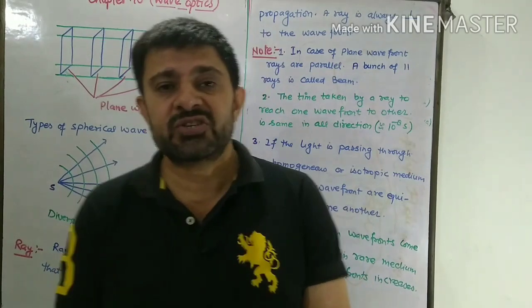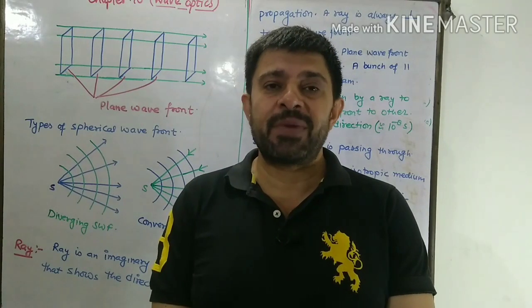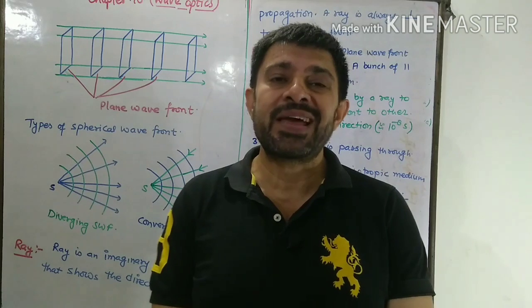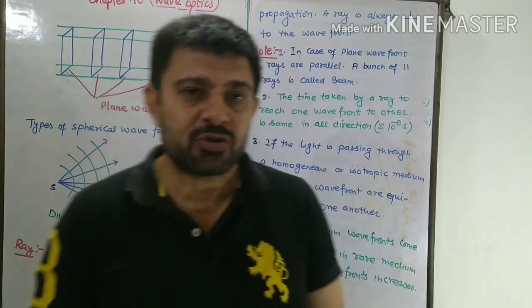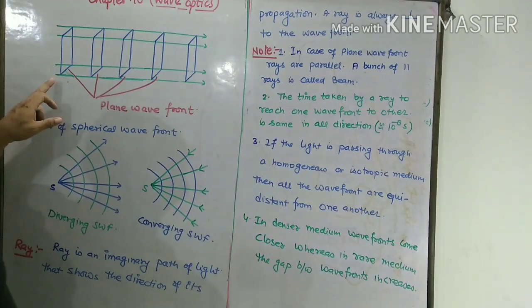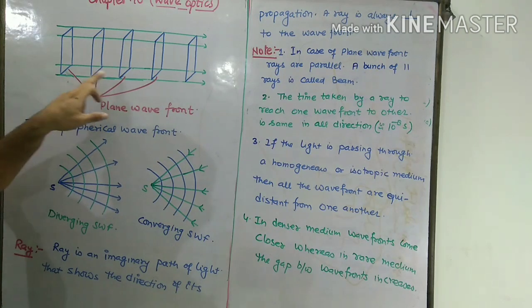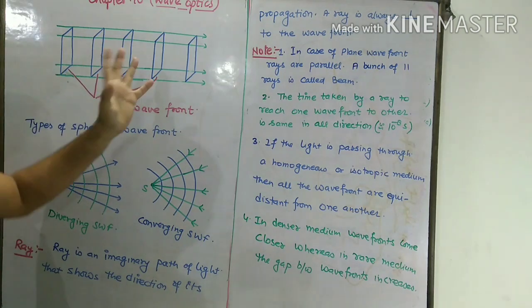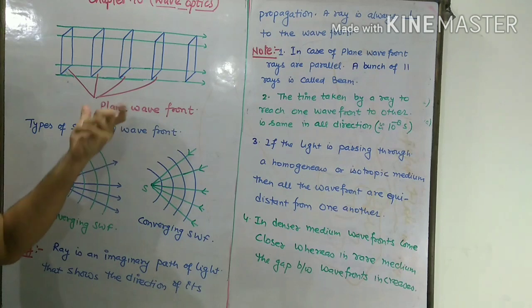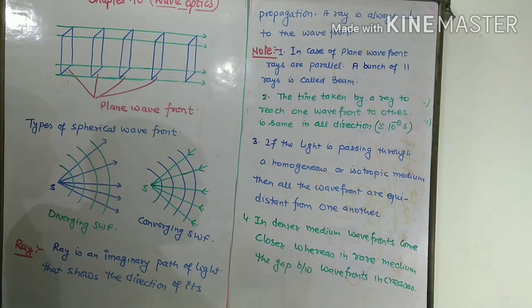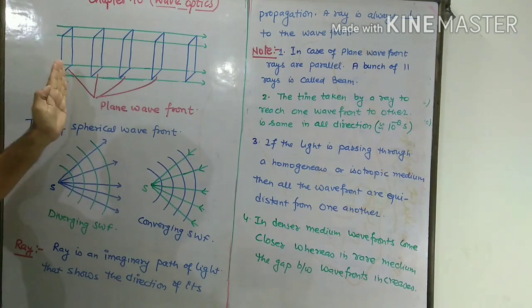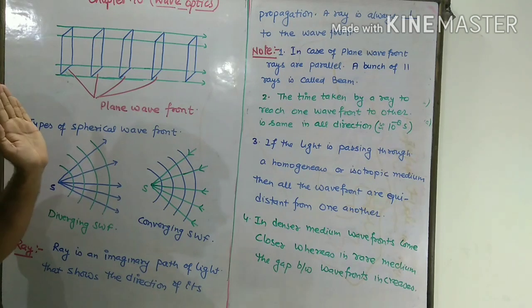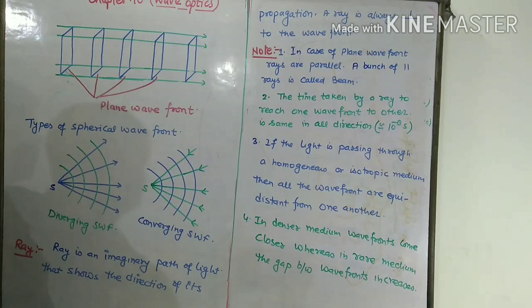If the light source is distant, then the plane wavefronts are taken as parallel planes, as shown in the figure. Here I have taken parallel faces at equal gaps. This represents plane wavefronts, or sometimes we can simply represent them by drawing parallel lines perpendicular to the rays. So this is the plane wavefront.